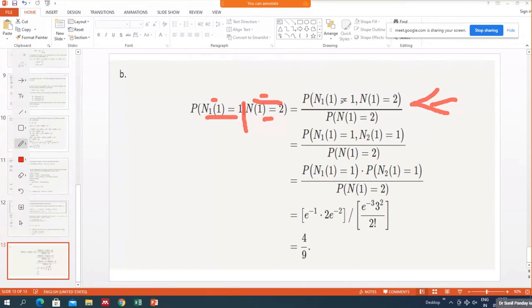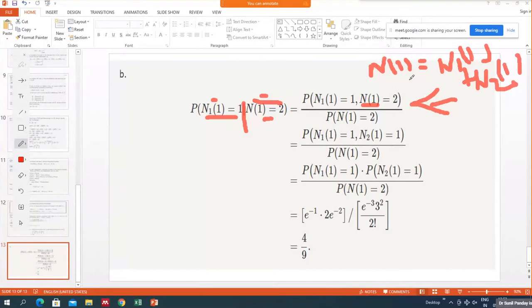If N11 is 1, and we know that N1 is actually N11 plus N21, so if N11 is already 1, N1 equal to 2 means we want N21 equal to 1.